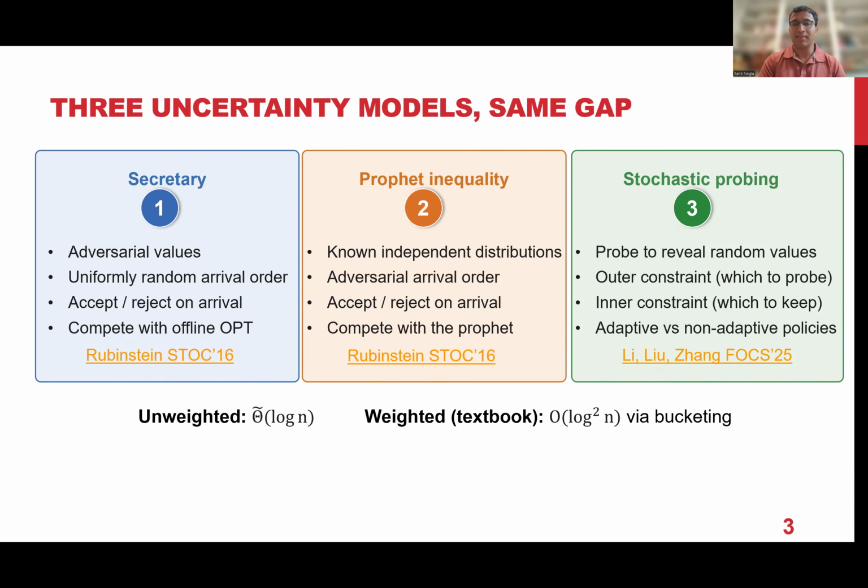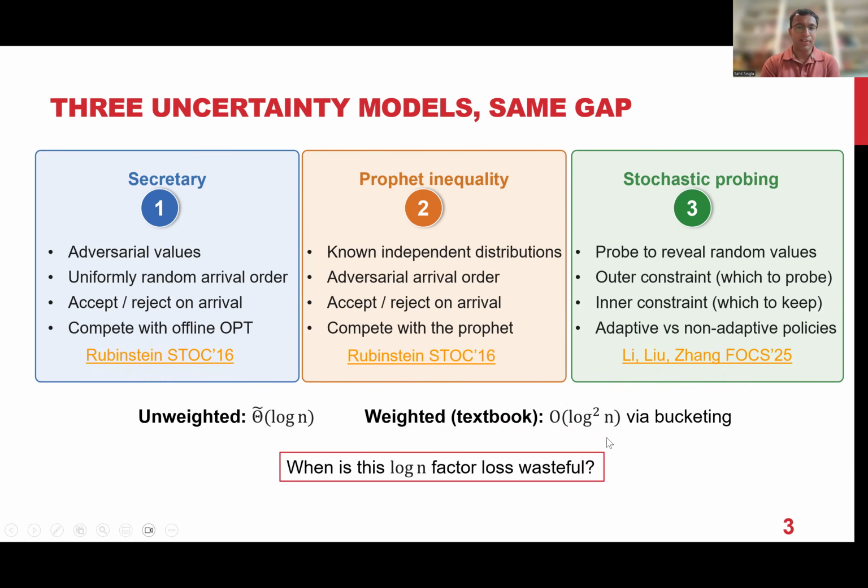Trying to extend these results to the weighted setting, you can do the trick from the last slide, but this will lose an extra log factor, so you will get a log squared n bound. And the main question we are interested in this work is, when is this additional log n factor loss necessary? Can we save this log n factor, or can we not hope to save it? So is the right answer basically a single log n or a log squared n? We'll be sloppy about polylog log n factors in this work.